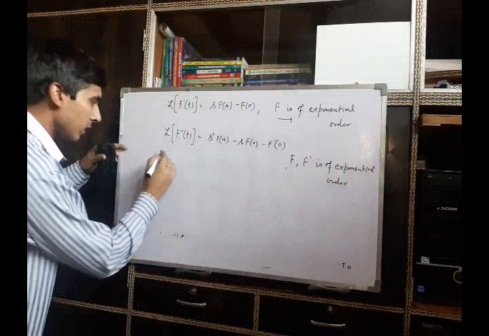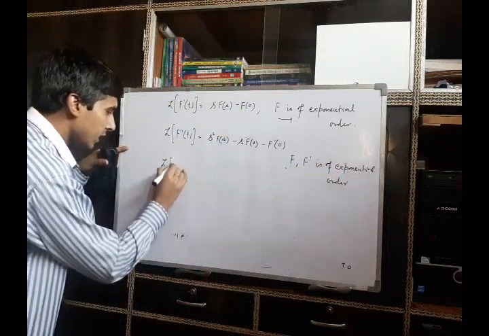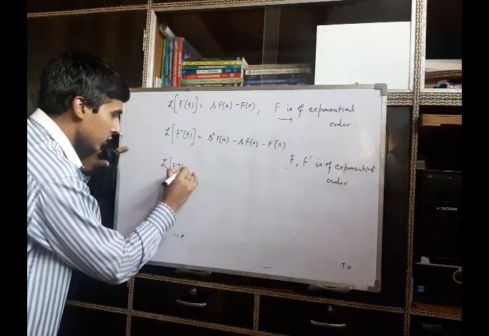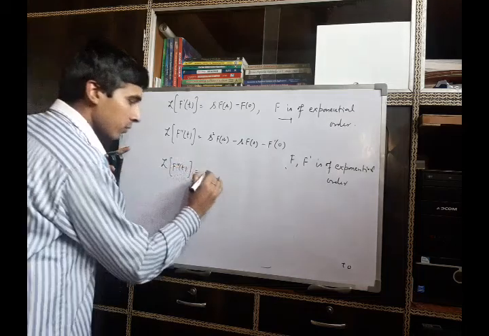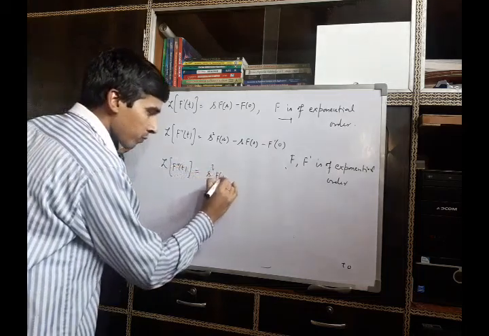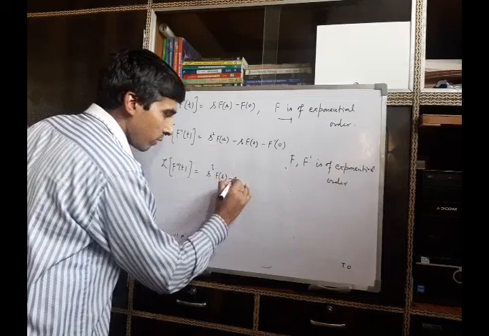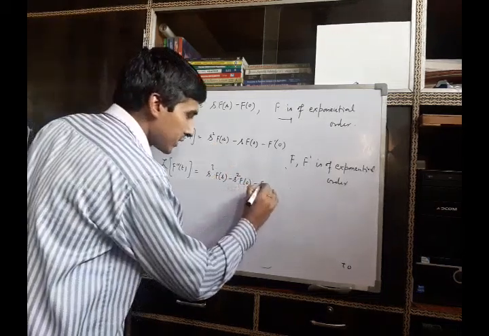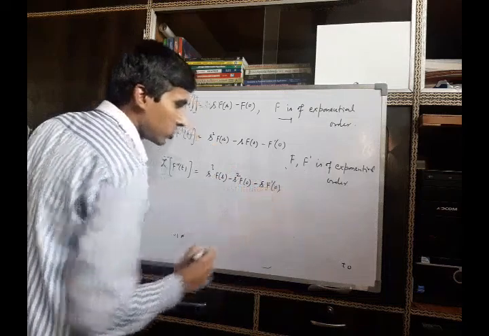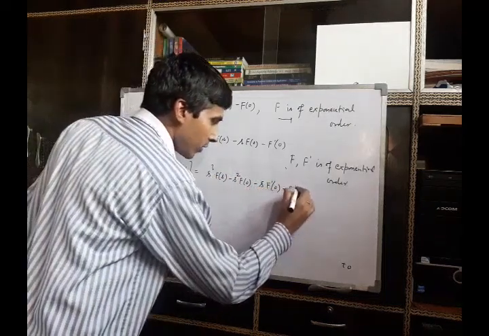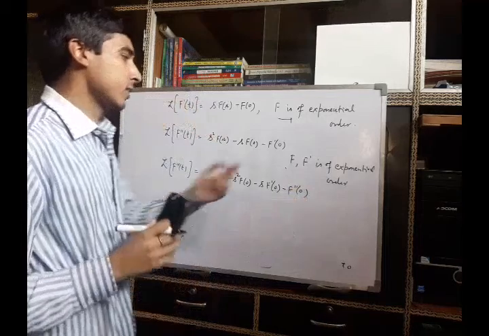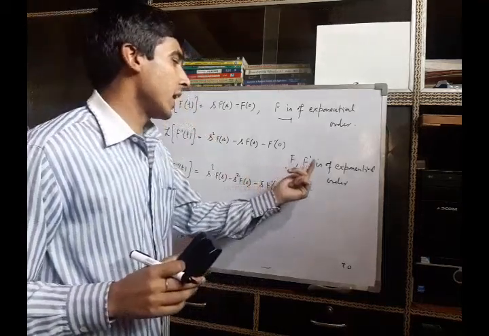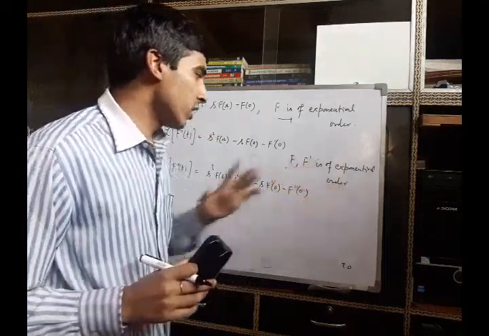In a similar manner, the Laplace transform of the triple derivative is s cube F(s) minus s square f(0) minus s f prime(0) minus f double prime(0), and here we take f prime and f double prime to be functions of exponential order.